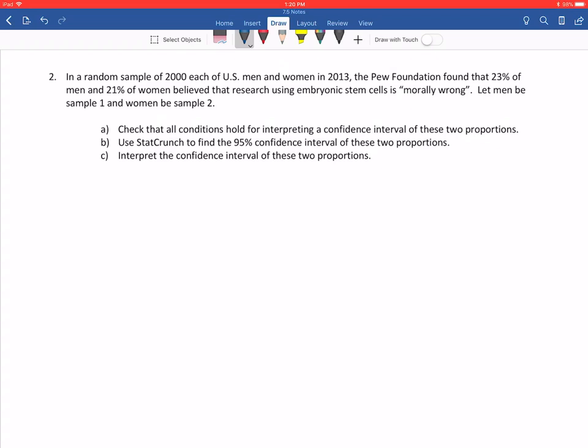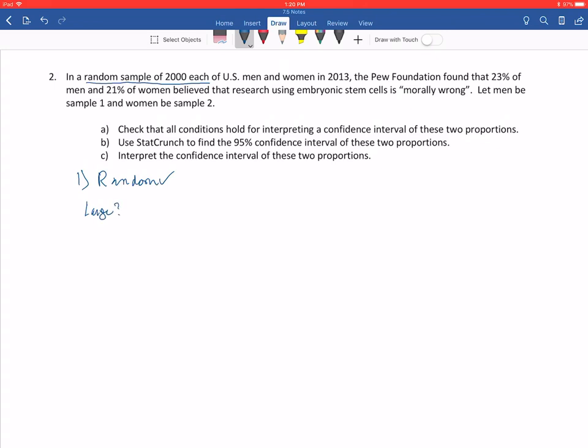First, we're going to check all of the conditions to make sure we can create this confidence interval, and then we're going to find a 95% confidence interval and use that to see if there really is a true difference between these. Okay, so let's check those conditions. One, are they random? It says a random sample of, and it says each here, so we know each one of them is random. So check.